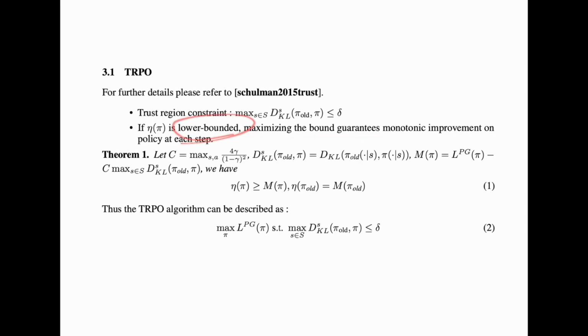Maximizing this lower bound would guarantee monotonic improvement of the policy at each step, and thoroughly, it will ensure policy performance. So theorem number 1 is just proving this point, and let's describe TRPO formally as maximizing the objective using policy gradient, but within the clip range.